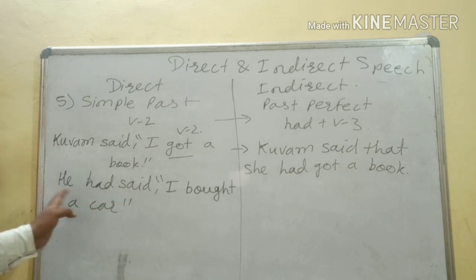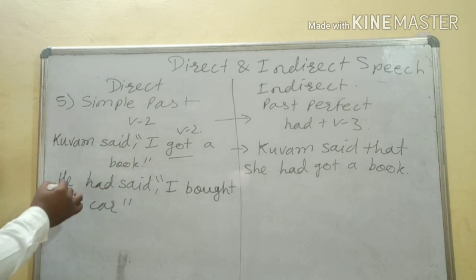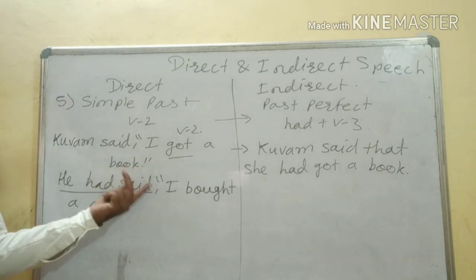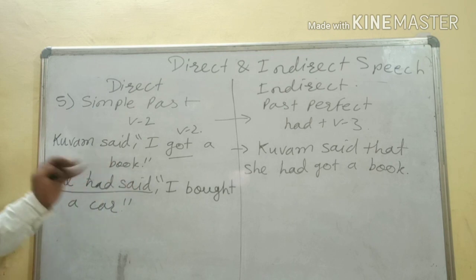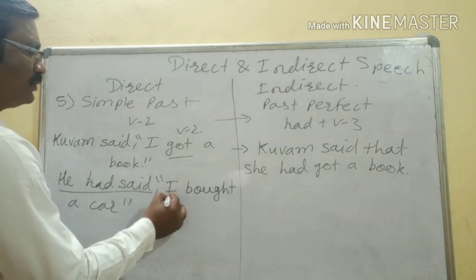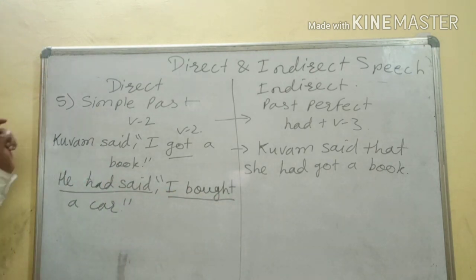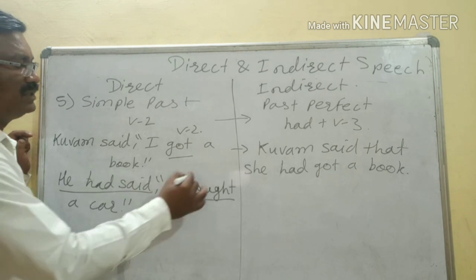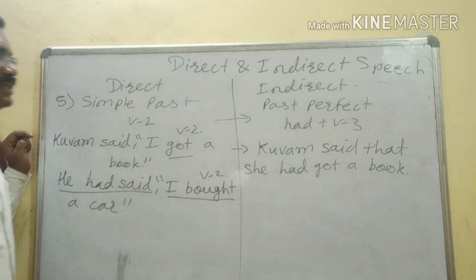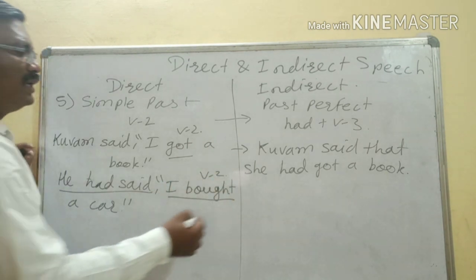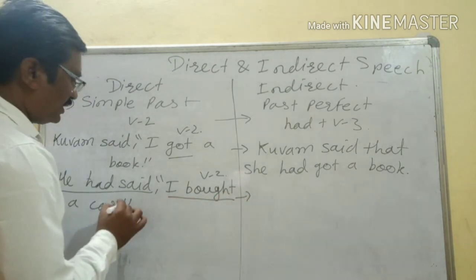He had said I bought a car. This is in past perfect. We should see only past tense is there. Okay, so next, the reported speech we should see here. Bought, this is in V2. Okay, it's in simple past, so it will change into past perfect here.